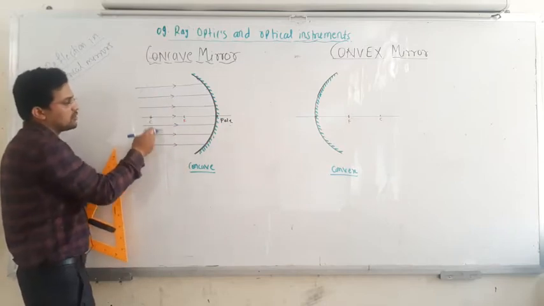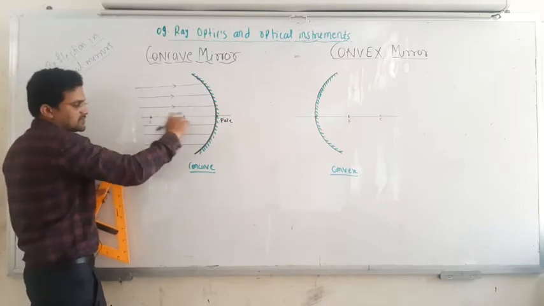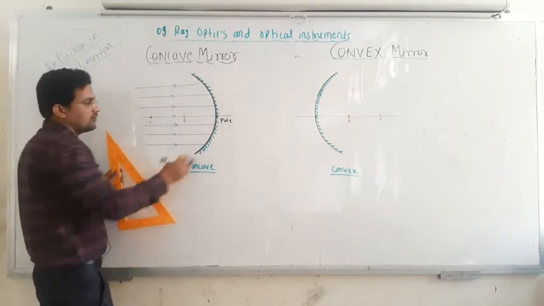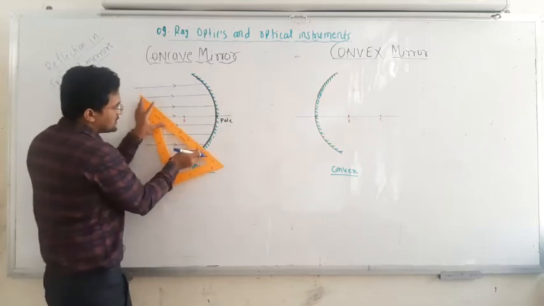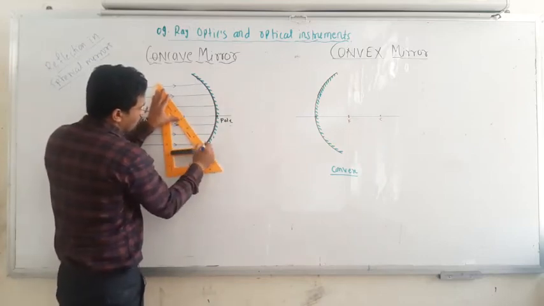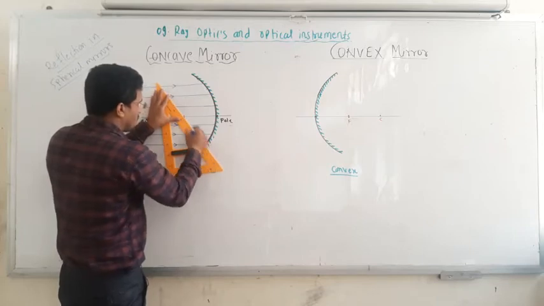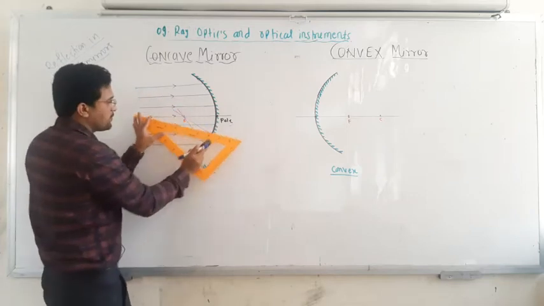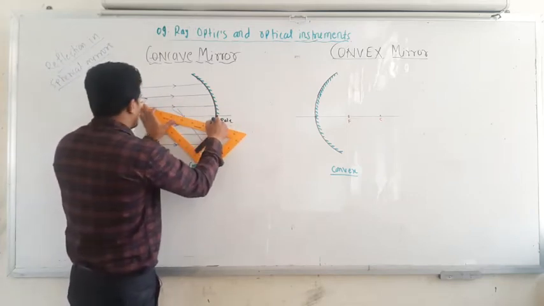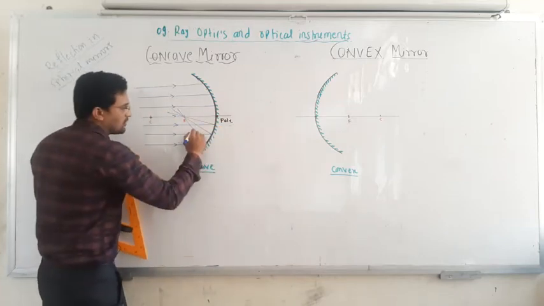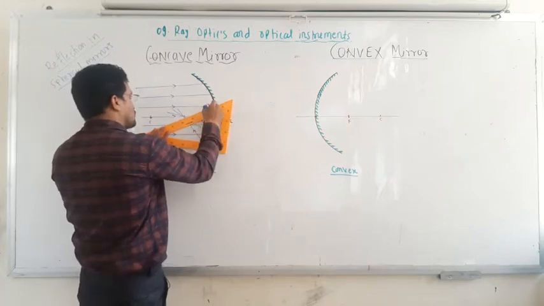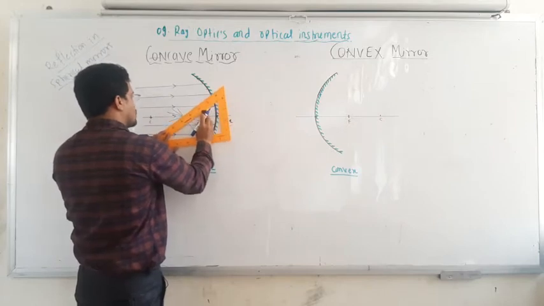But for now, if the rays are parallel to the principal axis and hit the mirror surface of the concave mirror, then all the rays pass through the focal point. This ray is reflected and passes through the focal point, this ray also, and this ray also. This is how the reflection occurs. And this ray also passes through the focal point, and this ray also passes through the